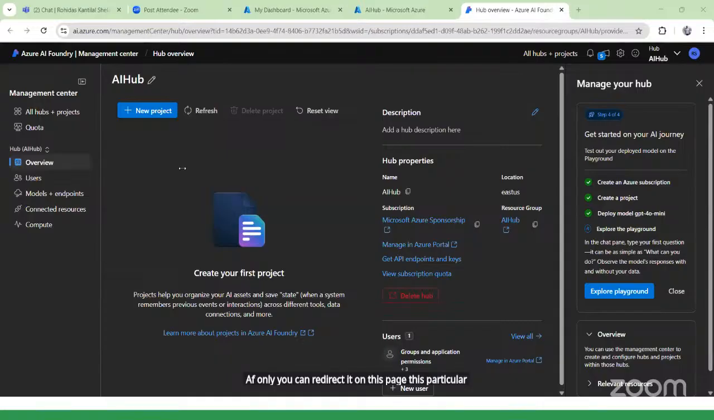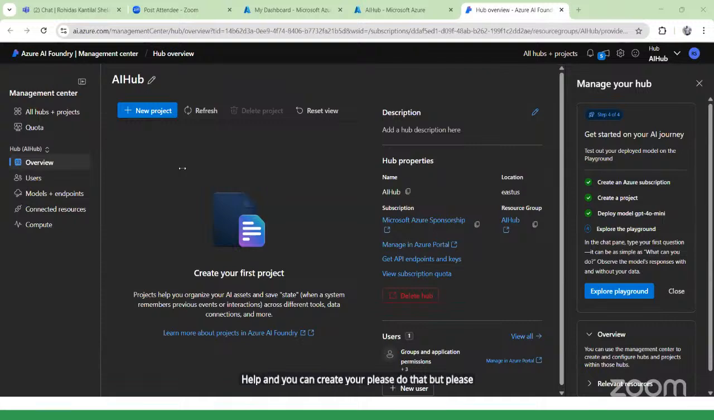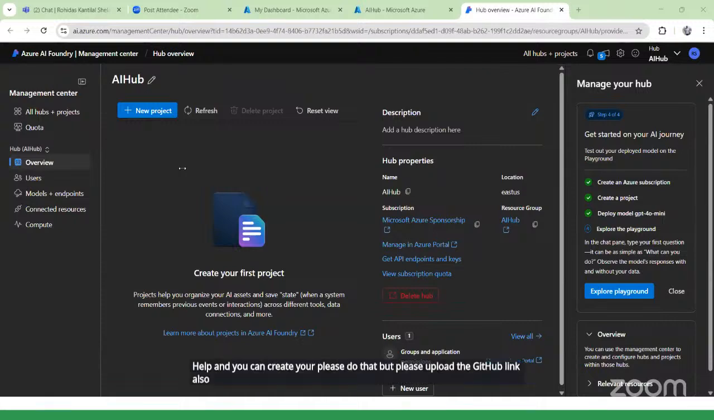I can also submit only on Google Drive instead of GitHub. If you learn about GitHub, it will be good. You can take your friend's help and create your GitHub. Please do that, but please upload the GitHub link also. Okay, got it.